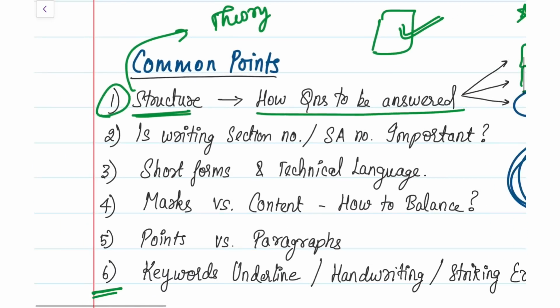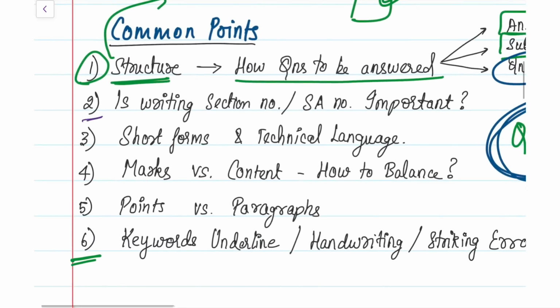Okay, so that was your structure. The second question that a lot of students have is about writing the section number and the Standards on Auditing number. Is it important? In law, is the section number important? In audit, are the Standards on Auditing numbers important to remember or not? Are they important to write in the exam or not?